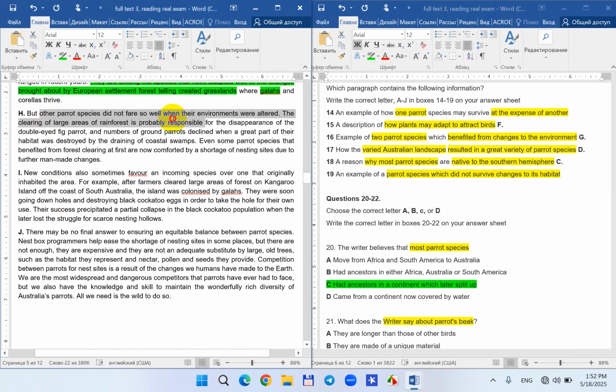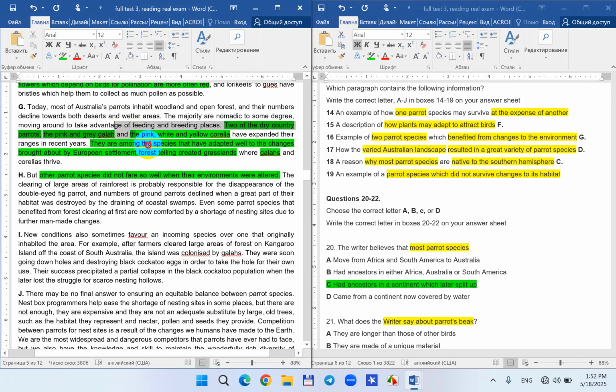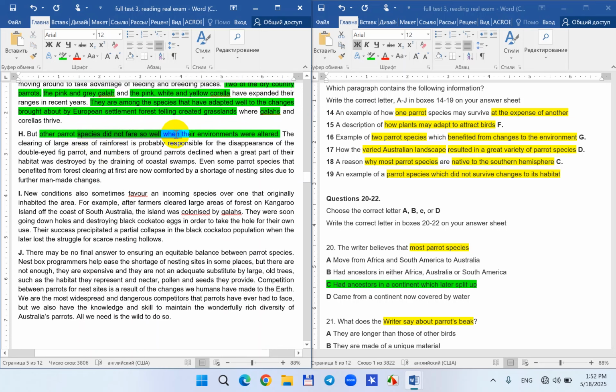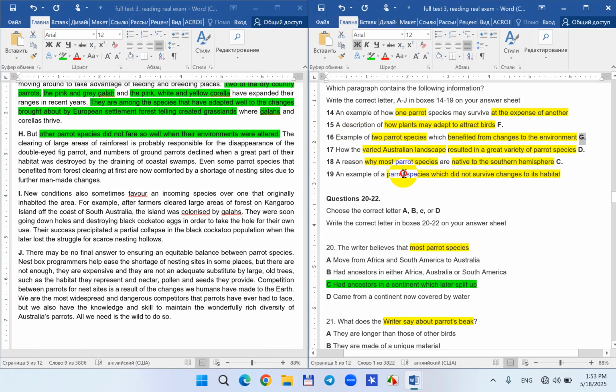But other parrot species did not fare so well with the environment. Okay, I'm gonna show you something, pay attention. But other parrot species did not fare so well means it's about others, like two of them could adapt, but others could not adapt. Maybe they died. From the topic sentence of each paragraph, other species could not adapt, maybe it means they died, like if I read the continuation. Did not survive, like 19 might be the correct answer, but I have to read the passage.